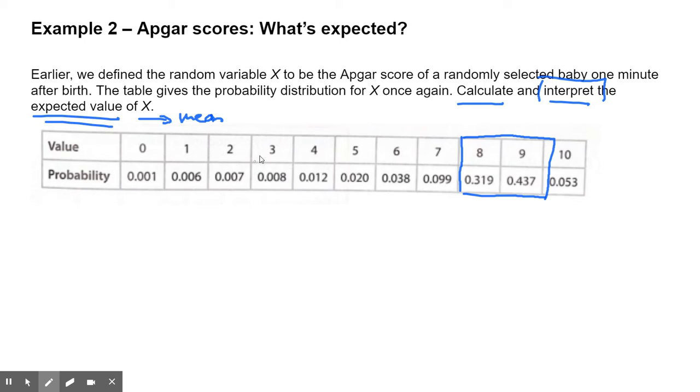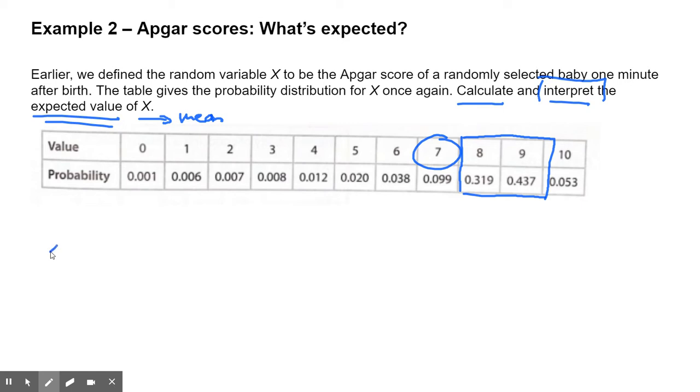It could be a 7 because of all this tail. Remember, the mean is not resistant to skewness. If you remember the shape from last problem, this is skewed to the left, so the mean could be pulled down, something around 7. But this is where we should expect our expected value, our average, or our mean to be.